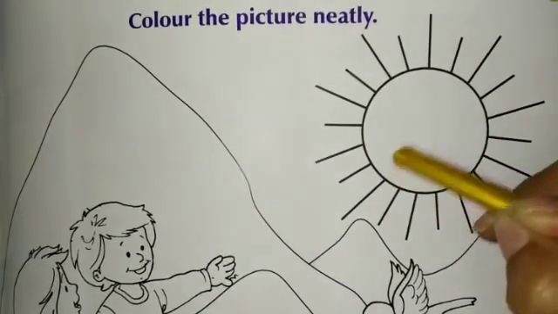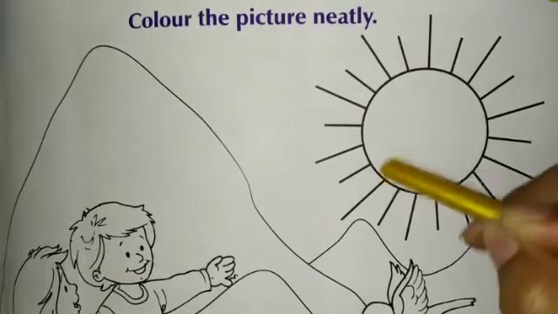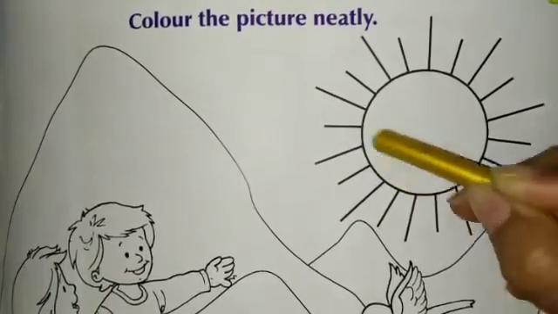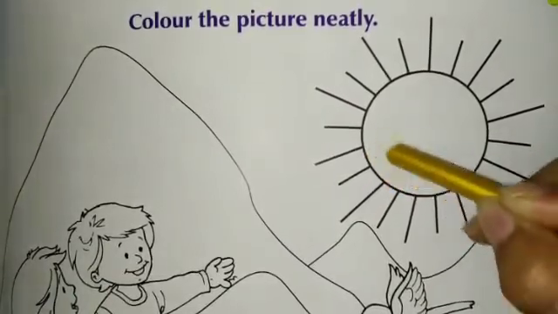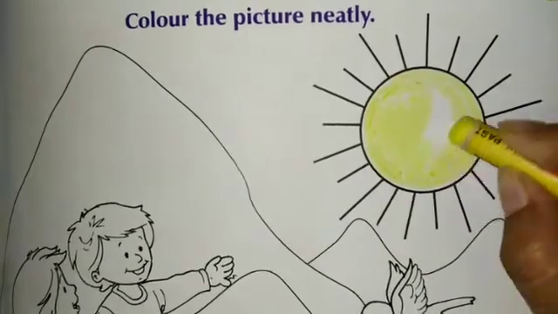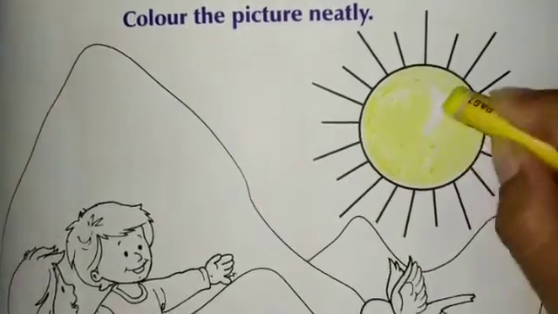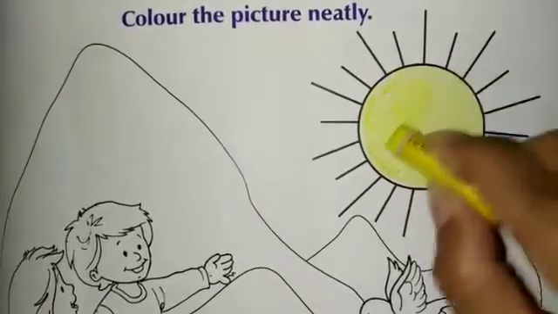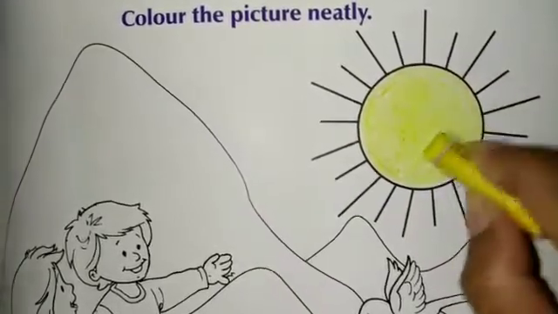Let us color this sun with yellow color. This way you will color. This way we will color this sun with yellow. Okay.